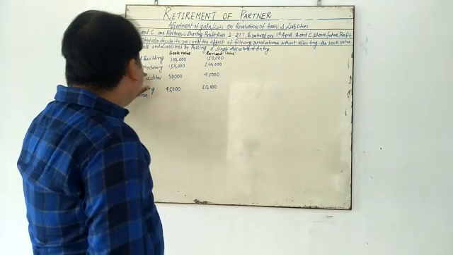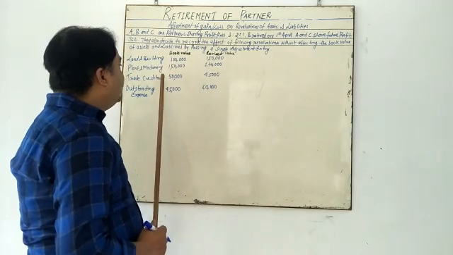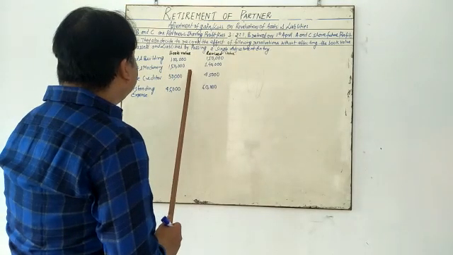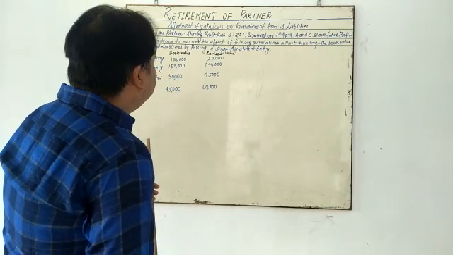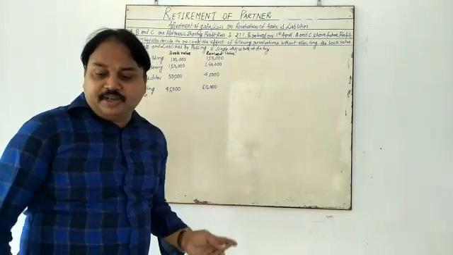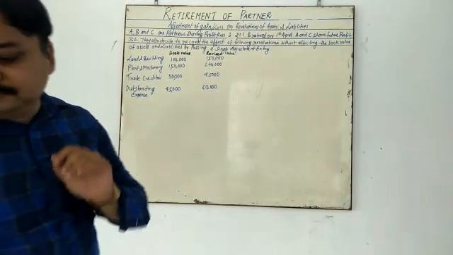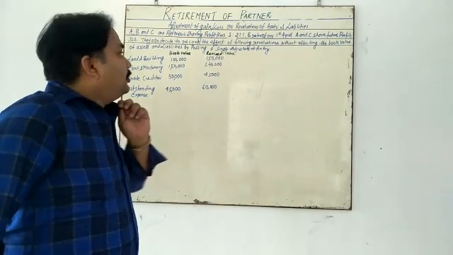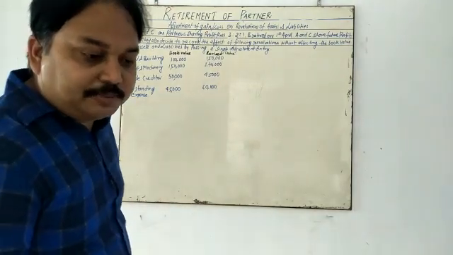Plant and machinery, the book value is 1,50,000. So they want to maintain this book value. My dear students, for this question we have to solve what is the profit or gain. So what is the profit or gain? You have to calculate it this way. You just put it